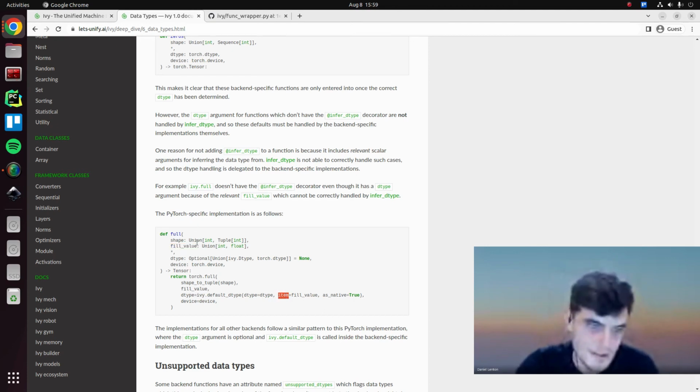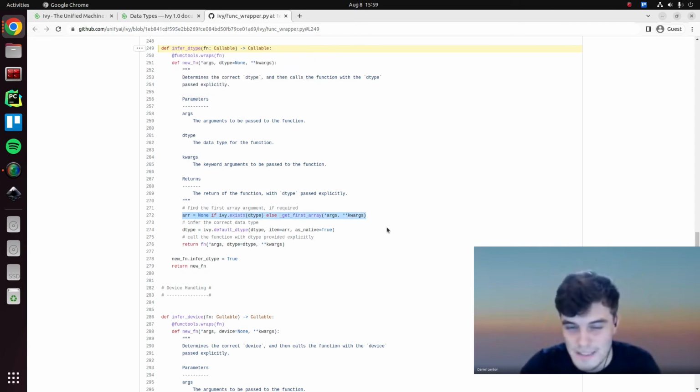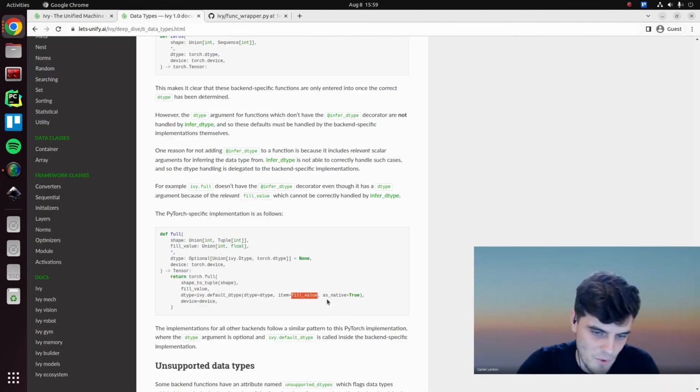If the fill value is a float, we're going to be using the default float, etc. And as I said, this behavior can't be captured here, and it's not super easy to programmatically add because we need to understand which integers are relevant and which are not relevant, which is not super easy to add general logic for, which is why we do it this way.